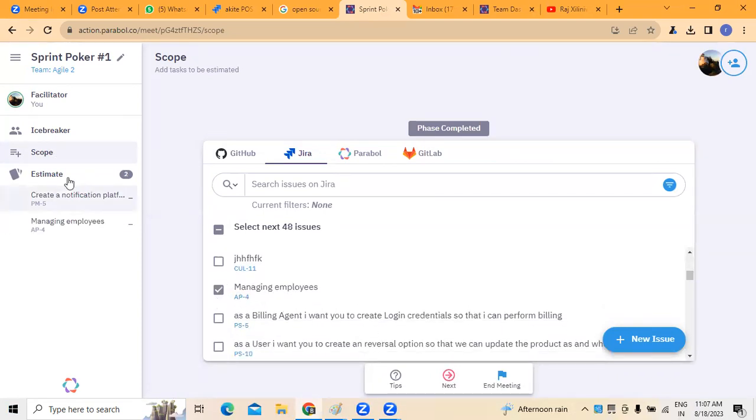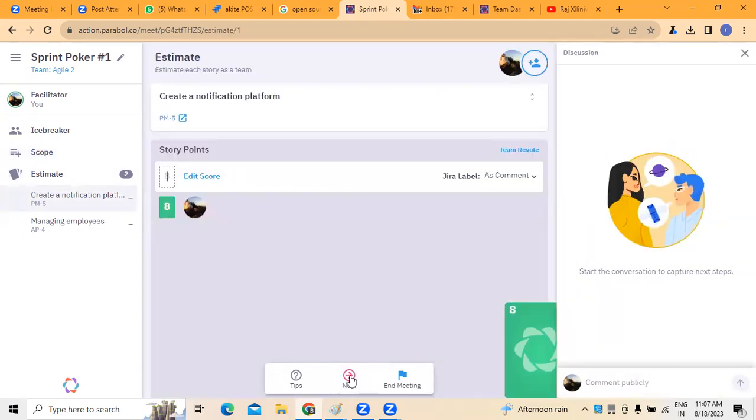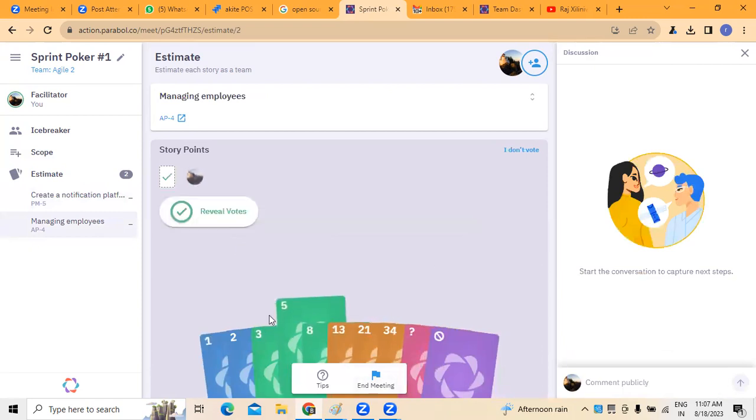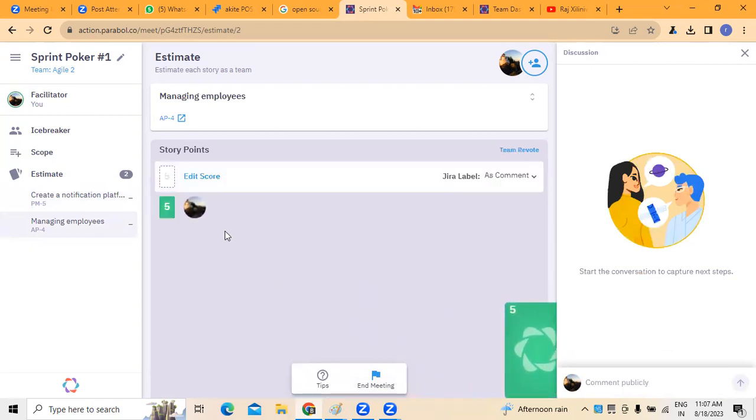For example, managing employees, for which I have given 5. Reveal the votes so that you can see. To create a notification platform, I have given 8 story points. To manage employees, I have given 5 story points.